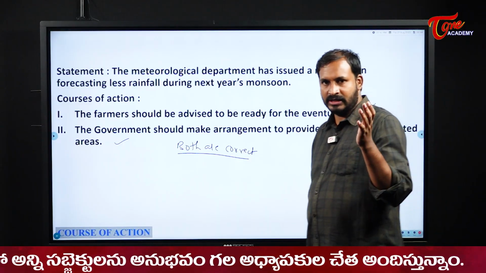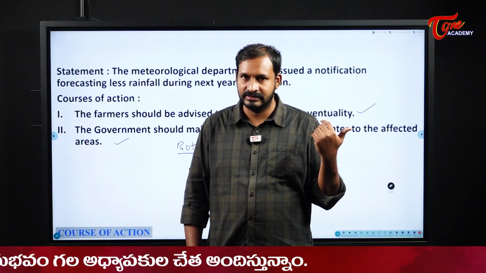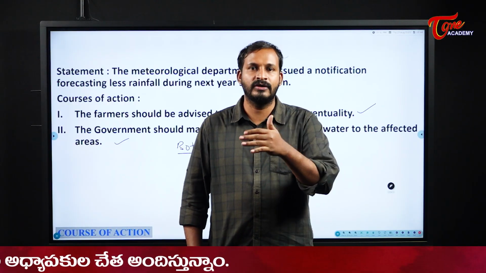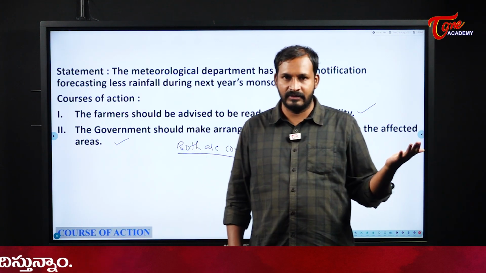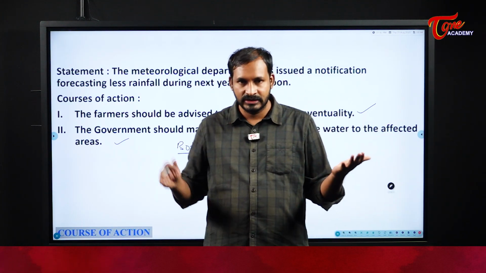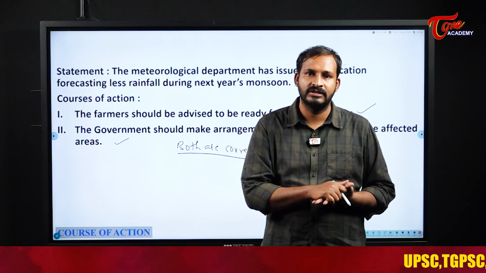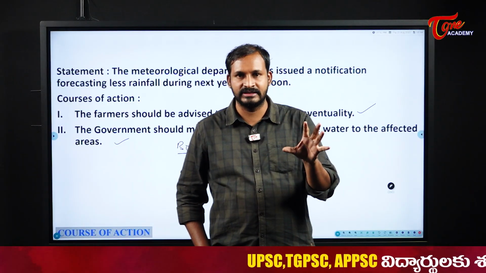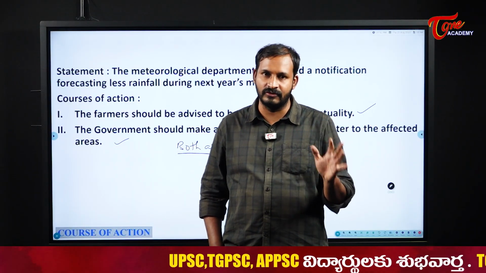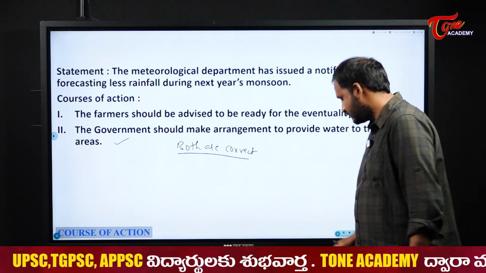See, in our state, if you take carefully, we have the Krishna basin and the Godavari basin. So if in one basin there is a monsoon shortage, you should make an arrangement to shift the water from the other basin. Right now all the state governments are planning to do this. So that is a good course of action for us. So here both are correct.